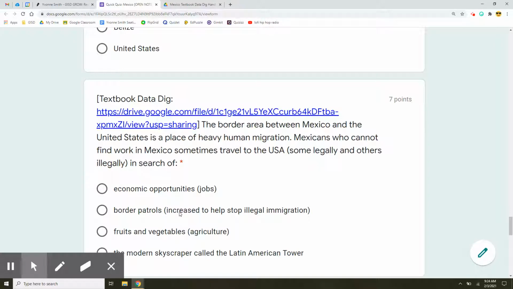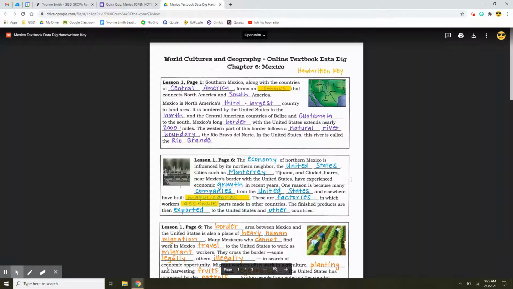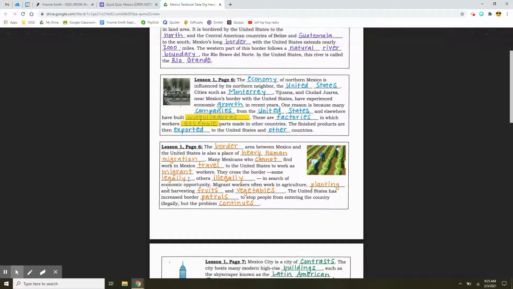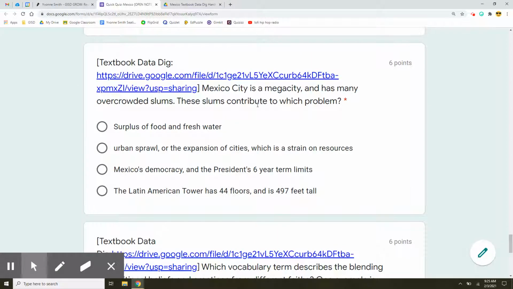Border patrols increased to help stop illegal immigration. Fruits and vegetables, agriculture, or the modern skyscraper called the Latin America Tower. We'd probably want to read this section where Mrs. Smith wrote in orange to find our answer. Mexico City is a megacity, and it has many overcrowded slums. These slums contribute to which problem? A surplus, which means extra, fresh food and water, or urban sprawl, the expansion of cities, which is a strain on resources.